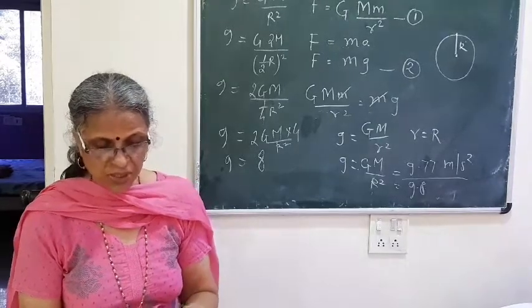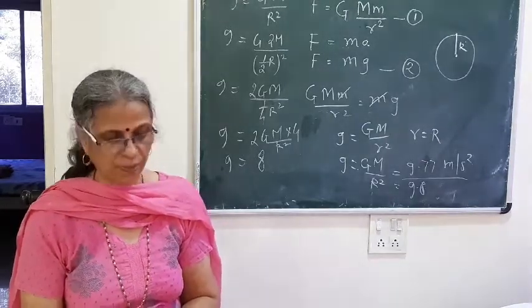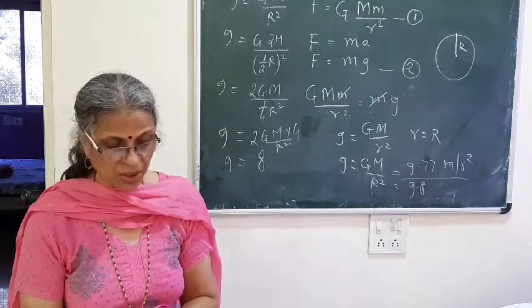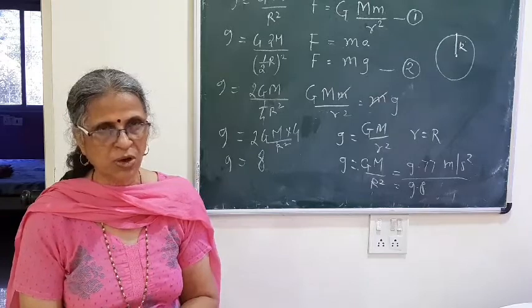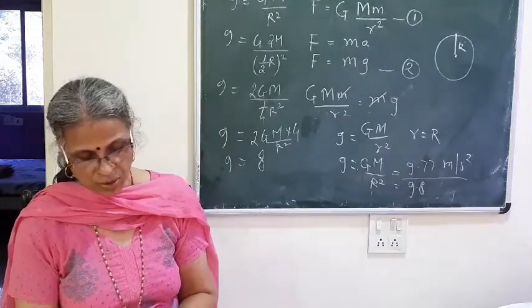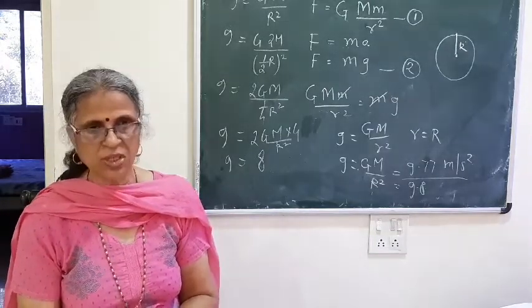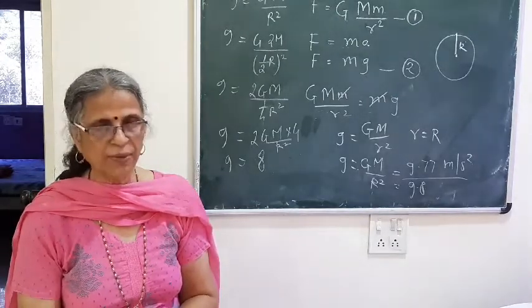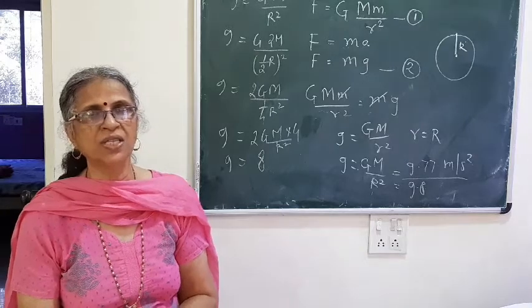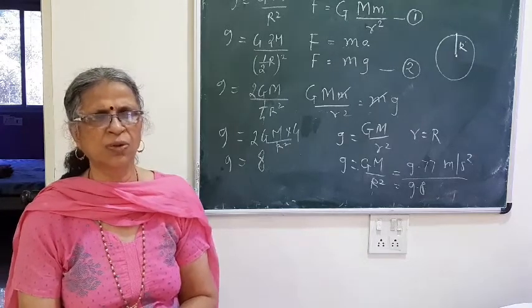If we consider the moon, the value of g is found to be 1/6 of the earth, and therefore we can jump 6 times higher on the moon as compared to the earth with the same amount of force. If we have the same amount of force on the earth and on the moon, we can jump 6 times higher on the moon.